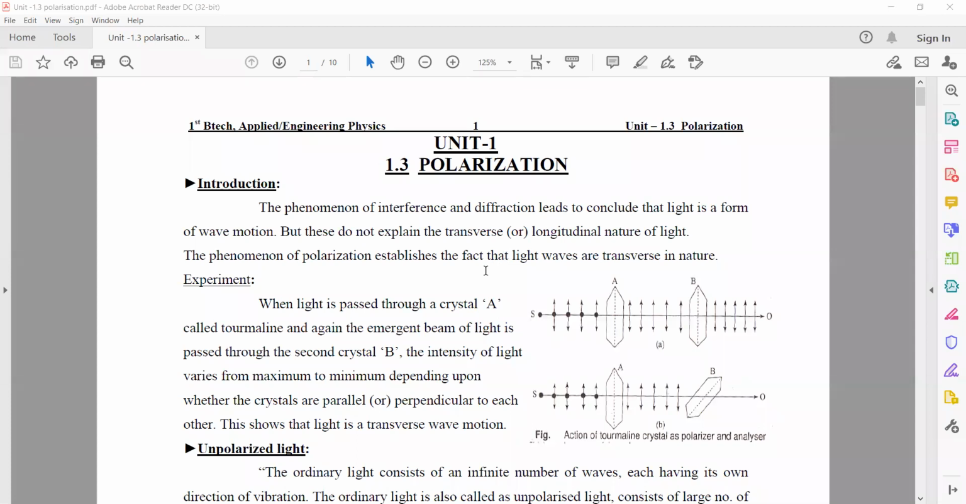Now, today's topic, polarization. So, what is polarization? Let us briefly discuss that.